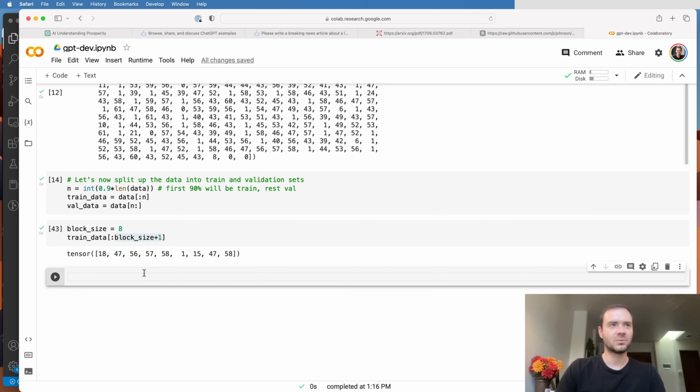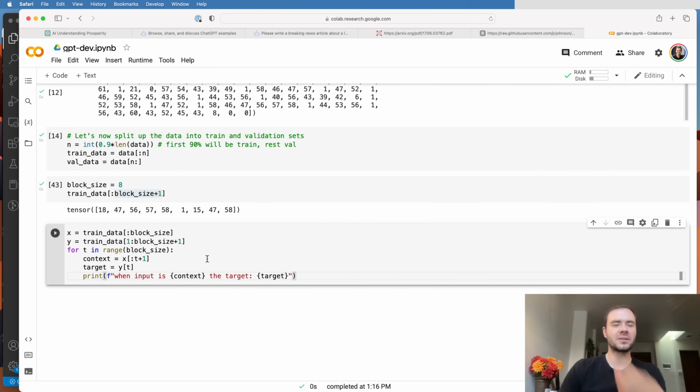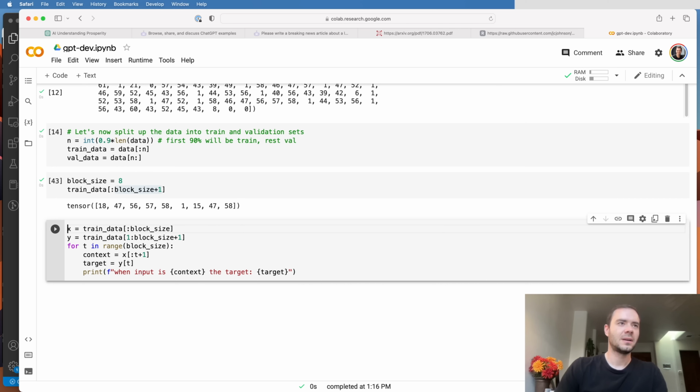Let me actually spell it out with code. Here's a chunk of code to illustrate. X are the inputs to the transformer. It will just be the first block size characters. Y will be the next block size characters, so it's offset by 1. That's because Y are the targets for each position in the input. Then here I'm iterating over all the block size of 8.